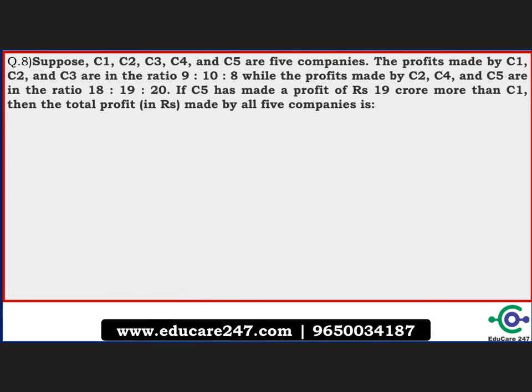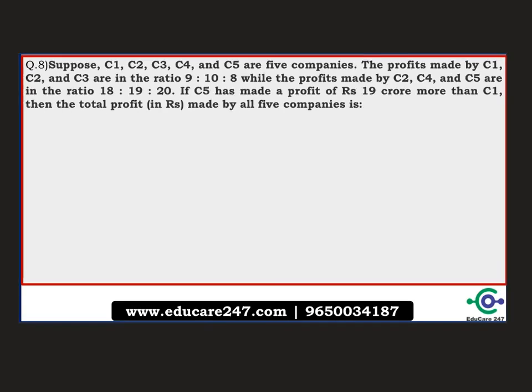So the next question says, suppose C1, C2, C3, C4, C5 are 5 companies. The profits made by C1, C2 and C3 are in the ratio 9:10:8, while the profits made by C2, C4 and C5 are in the ratio 18:19:20. If C5 has made a profit of 19 crores more than C1, then the total profit made by all 5 companies is. Basically we just need to write down all the companies over here: C1, C2, C3, C4, C5. This is a ratio question.